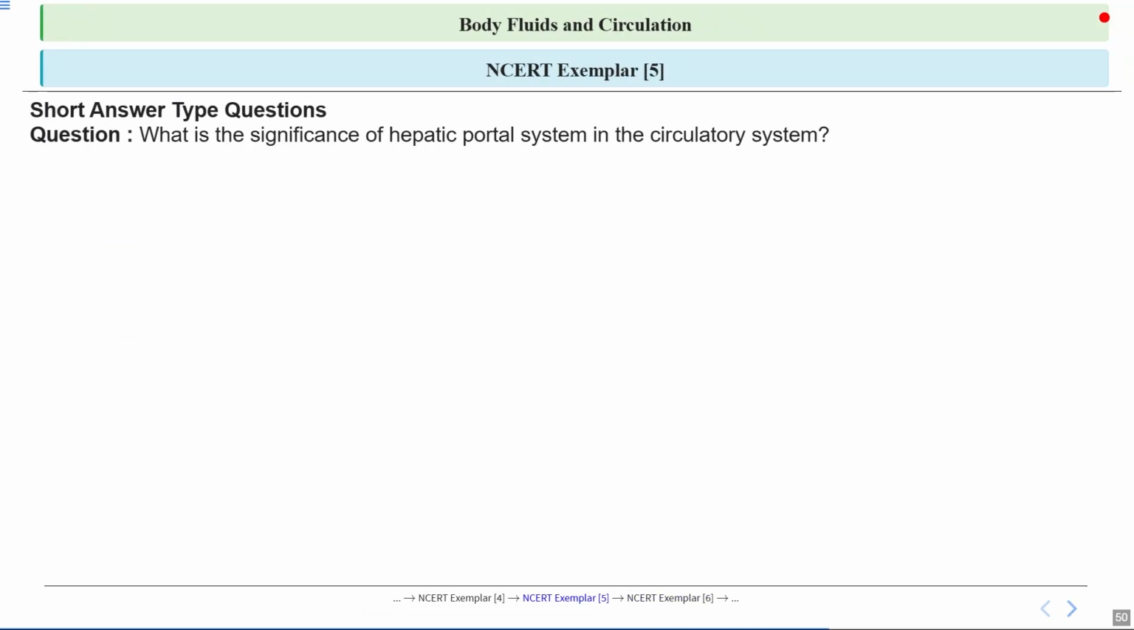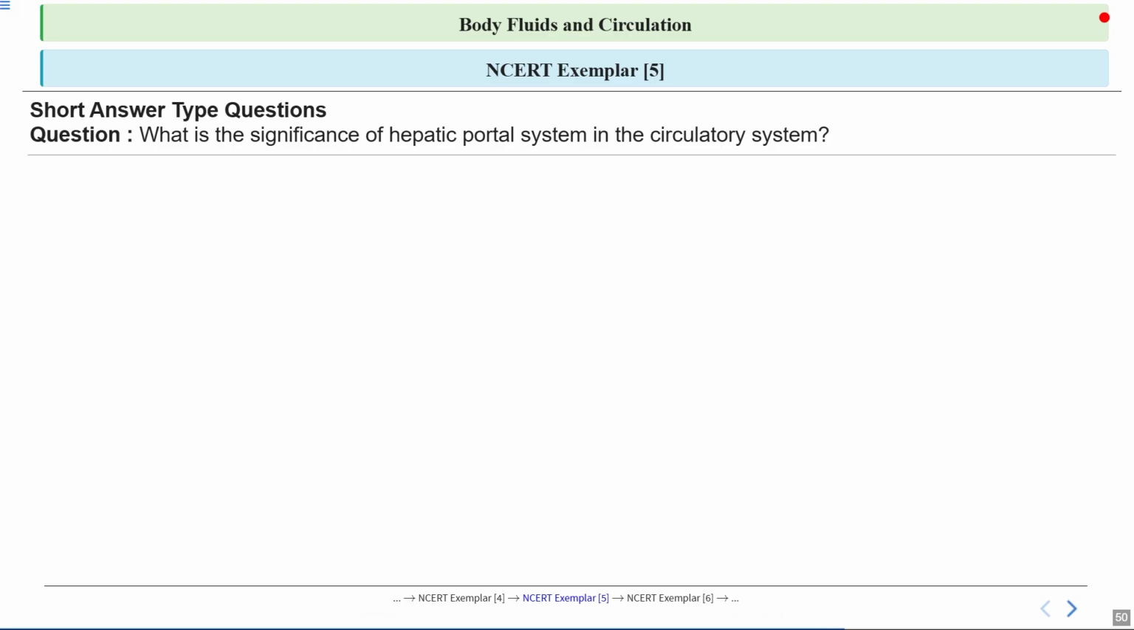So this is question number 5 of short answer type, and the question is, what is the significance of the hepatic portal system in the circulatory system? Let's see the answer.